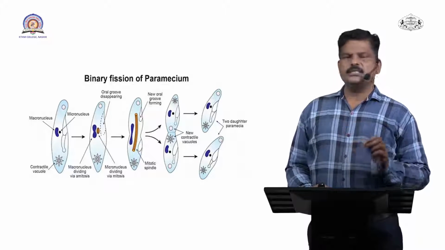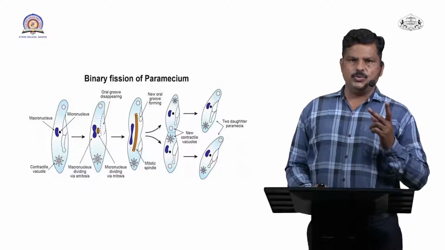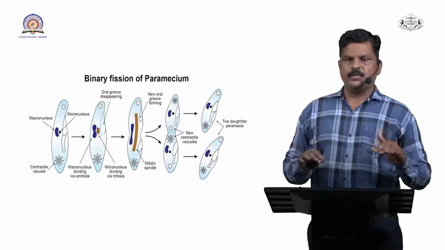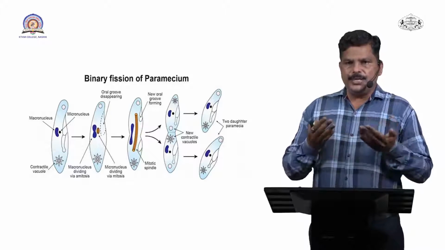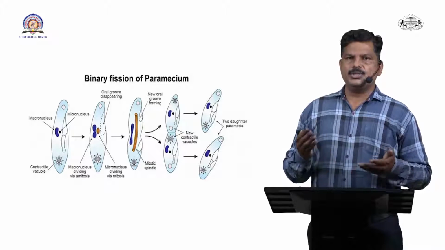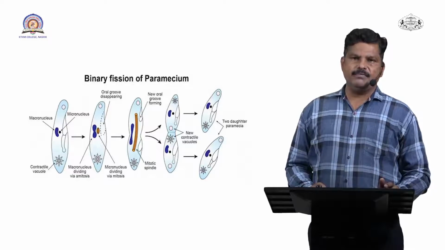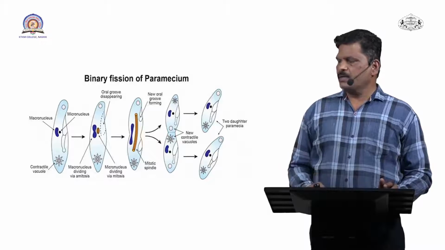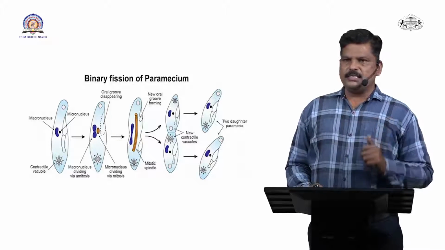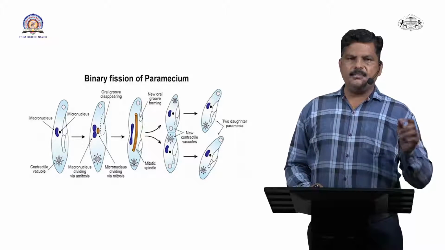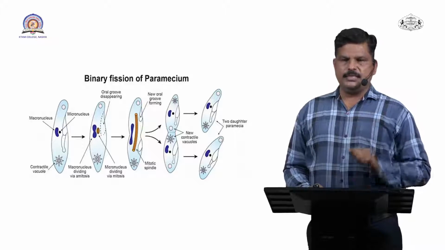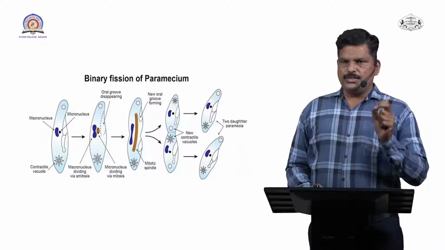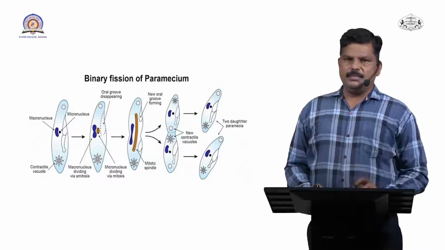As the name suggests, bi means two and fission means breaking. A single cell of Paramecium breaks into two new daughter Paramecia, so the name given is binary fission. Very simple. Paramecium is a single-cell animal, and a single-cell animal body consists of cytoplasm along with a nucleus. But there is a question mark regarding Paramecium.